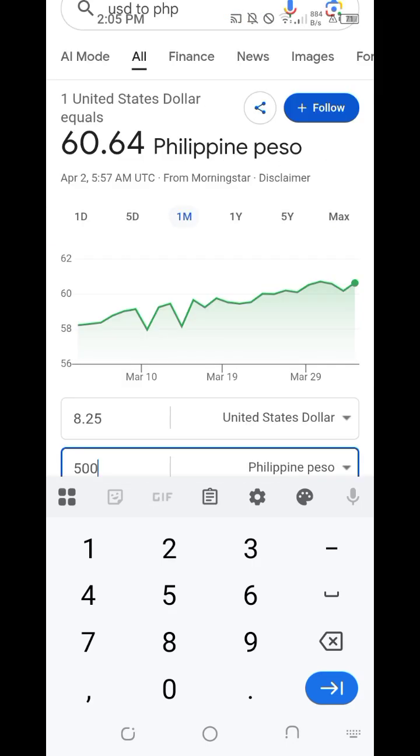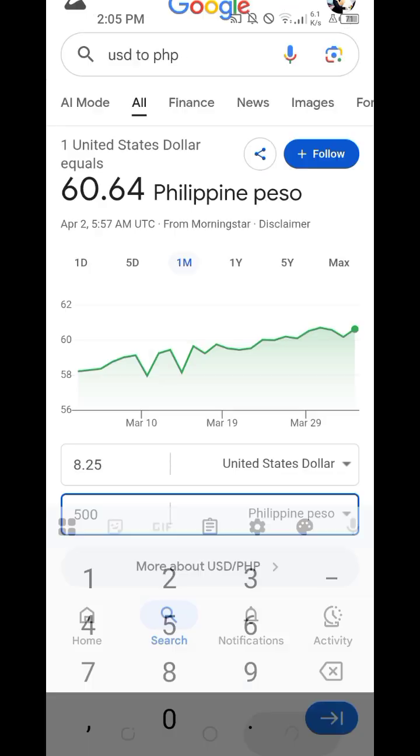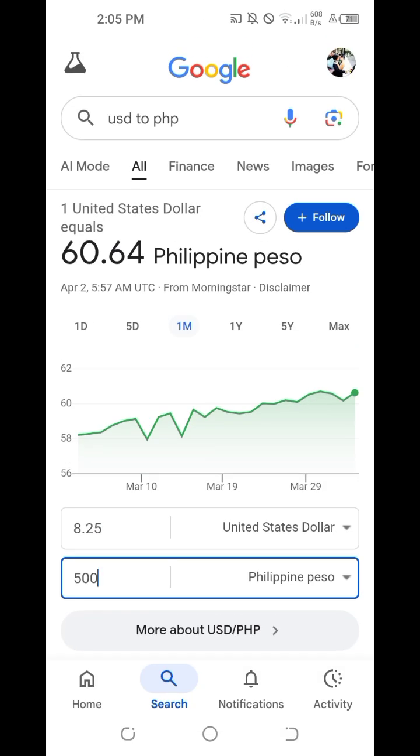So the inflation rate is really worsening yearly. And I'm definitely not happy about it. I just want to express my dismay with the corrupt Philippine government that we have.